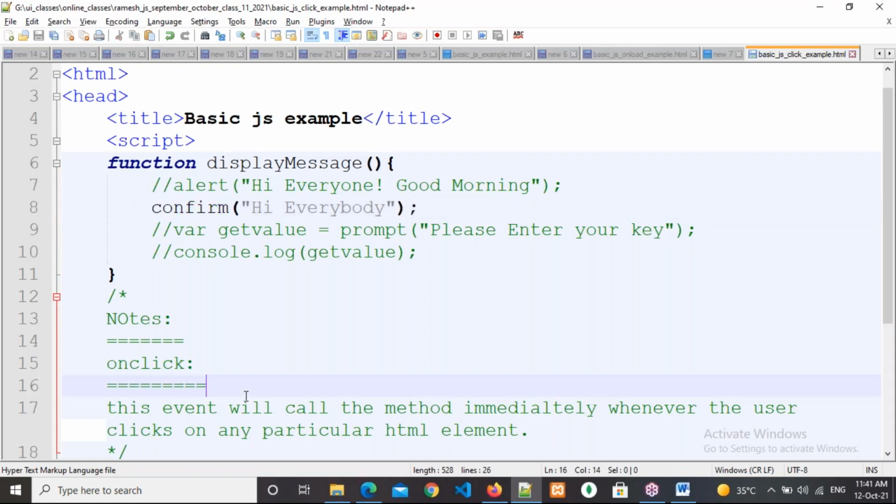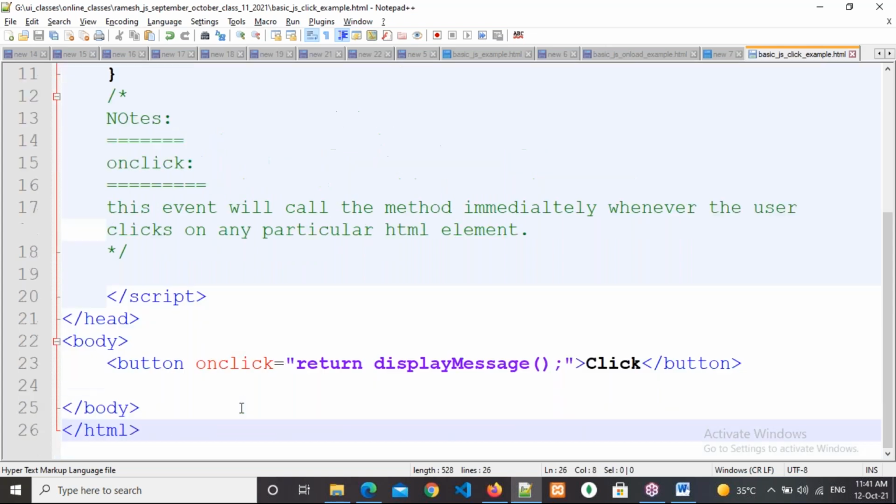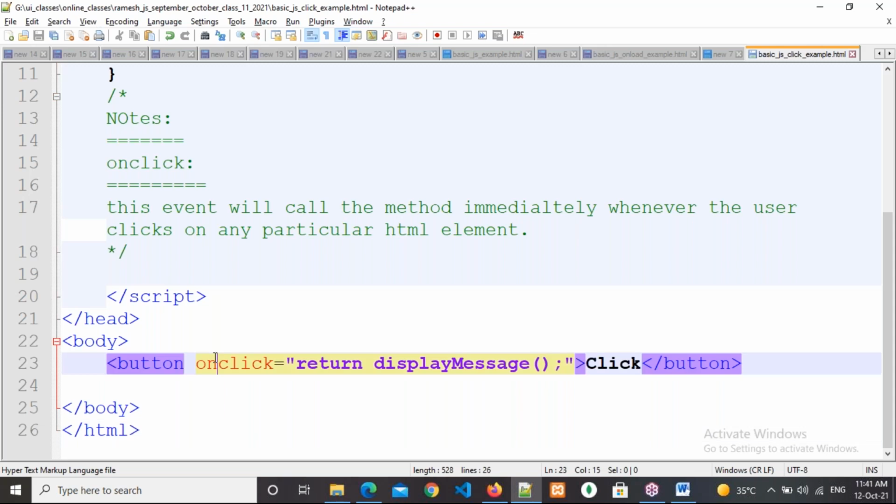Yes, sir, please carry on. Sir, that onclick is a predefined function. It is already written in JavaScript. It is available in the browser itself. That means all the events are available in the browser itself. In JavaScript and HTML, both are predefined only. Okay, right.